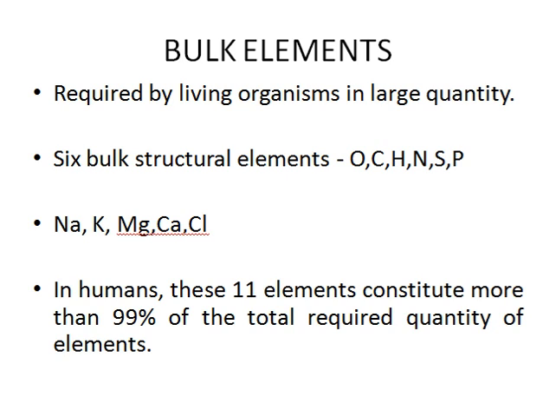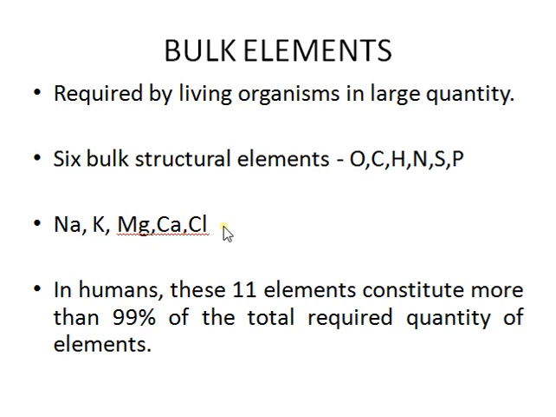We have 6 bulk structural elements, that is oxygen, carbon, hydrogen, nitrogen, sulfur and phosphorus. And also we have sodium, potassium, magnesium, calcium and chlorine. So this 6 and this 5 altogether we have 11 bulk elements.